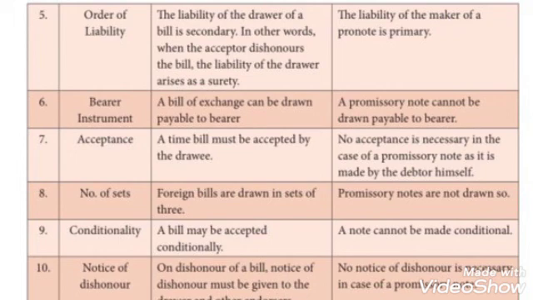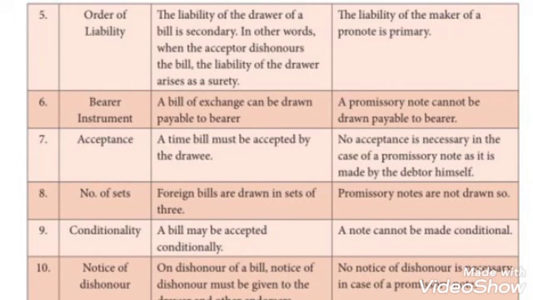The next point is order of liability. Under bill of exchange, the liability of the drawer of a bill is secondary. In other words, when the acceptor dishonors the bill, the liability of the drawer arises as a surety. But in promissory note, the liability of the maker is primary. The next difference is bearer instrument. A bill of exchange can be drawn payable to bearer, but a promissory note cannot be drawn payable to bearer.